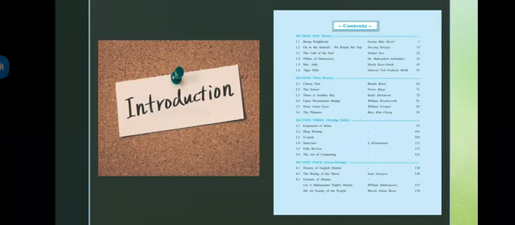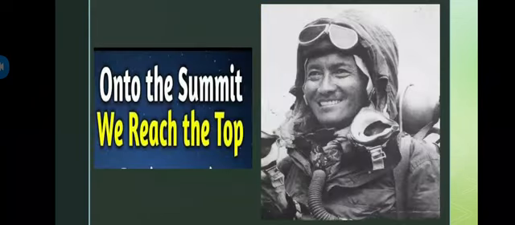Okay, so now moving further, we are going to start with 1.2, On the Summit: We Reach the Top. So what exactly is the summit? Summit is basically the top of the mountain or the hill. That's what the summit is all about. Here is the story of 2 people, but especially the writer who has written it, he's sharing his own personal experience, of how the experience was of reaching the top or the summit.